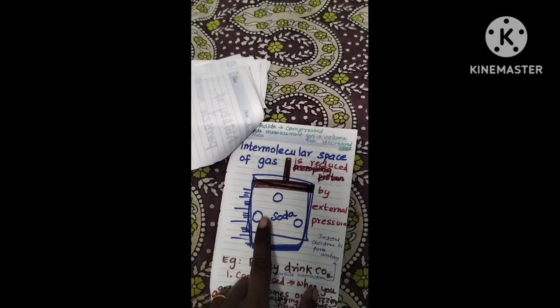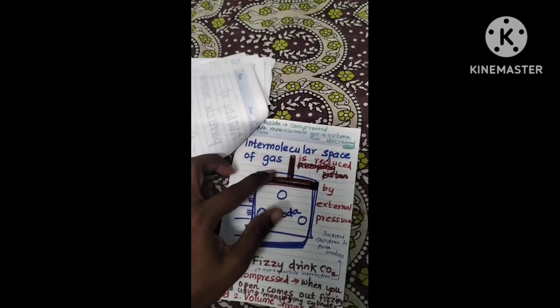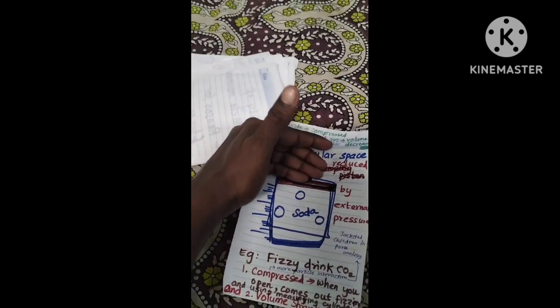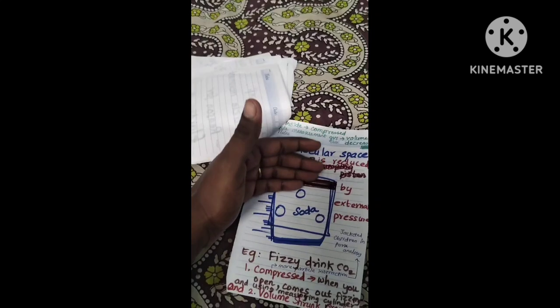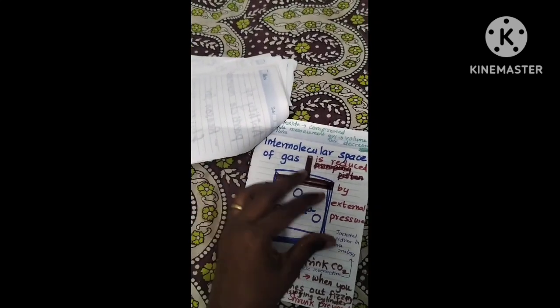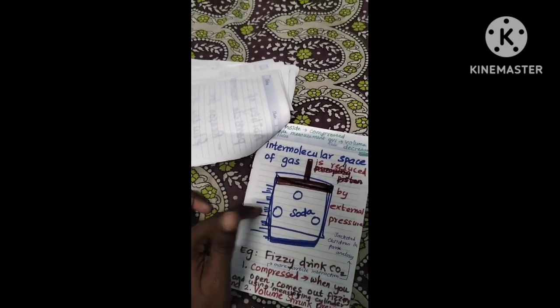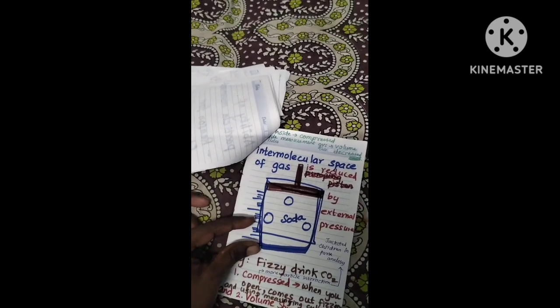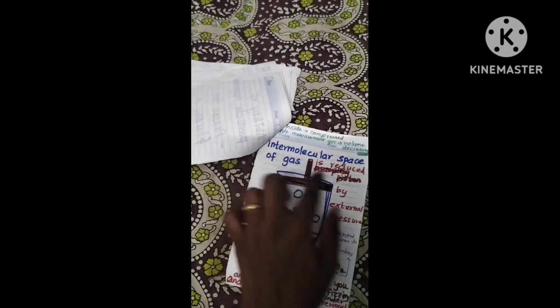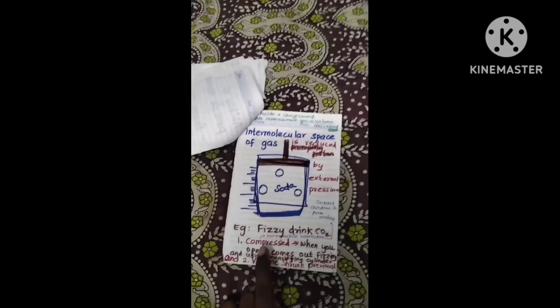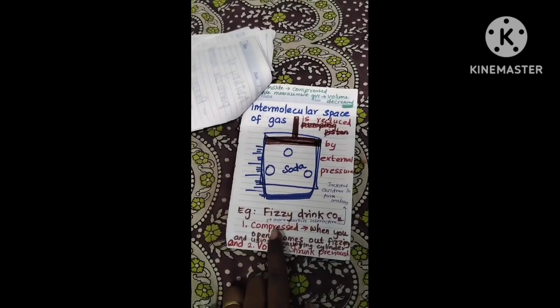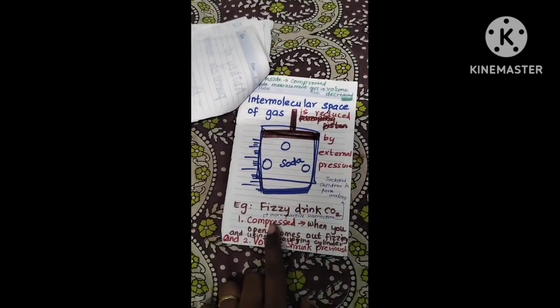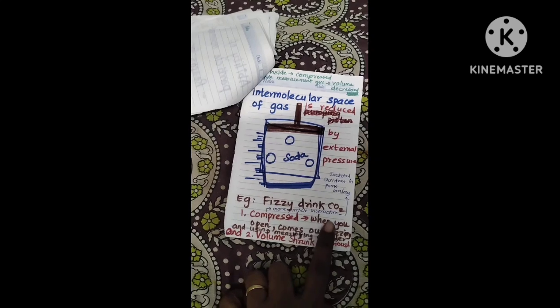Take a soda bottle. What happens inside if we apply pressure from above? Pretend this is a piston and it is compressing. The gas molecules inside are compressed, and outside, its measurement also compresses. So it is compressed, its volume is decreased, the intermolecular space is reduced. Example: in fizzy drinks you can experience this. They are compressed, and more intermolecular interaction happens.